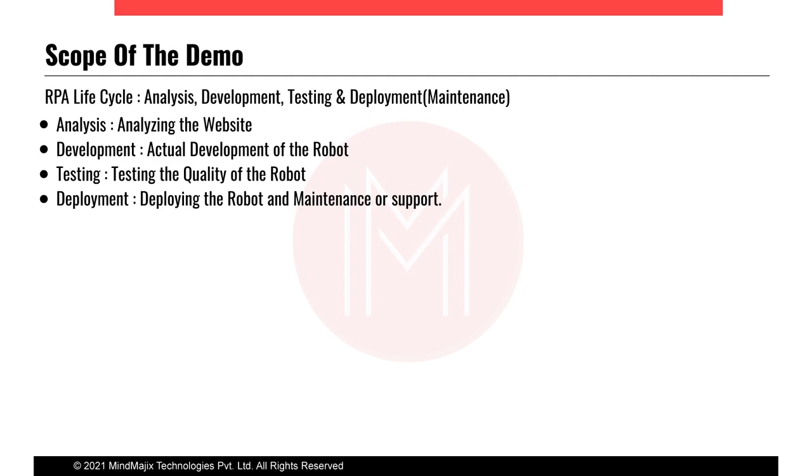Before extracting the data, we would normally have requirement gathering in the project scope. But in the RPA scope, we will have the requirements and the websites from which we want to extract the data. We go through all these phases step by step, starting with analysis, analyzing the websites.